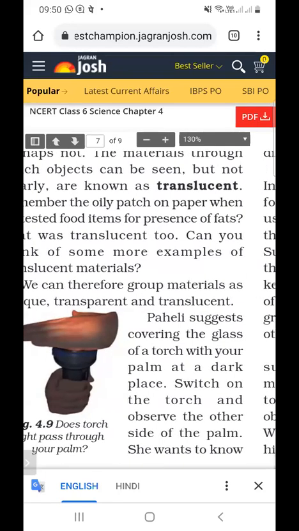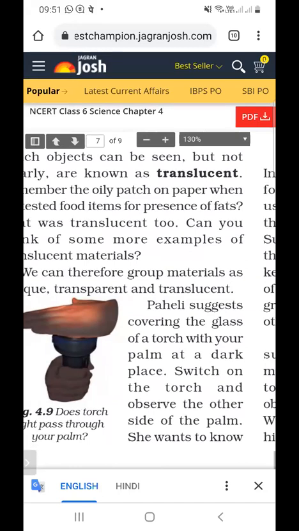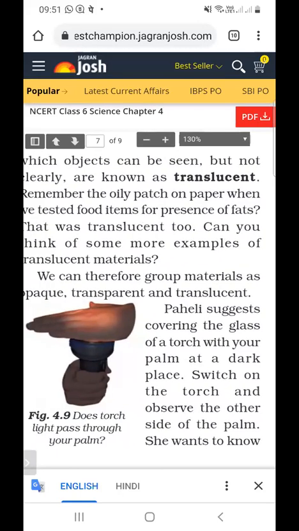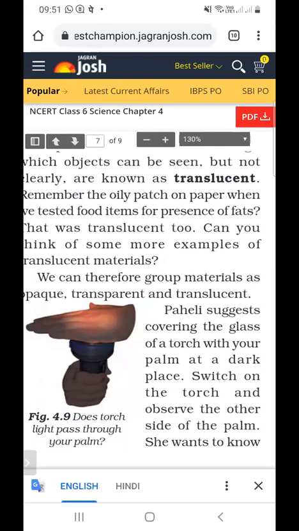Paheli suggests covering the glass of a torch with your palm at a dark place. Switch on the torch and observe the other side of the palm. This is figure 4.9. As shown in the figure, Paheli is covering the torch with her palm, and all this is done in a dark place.